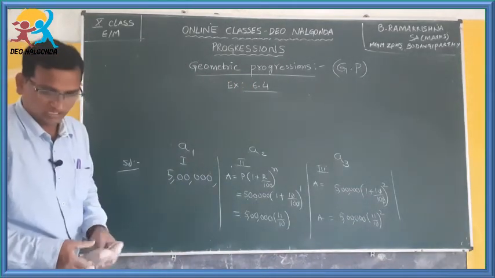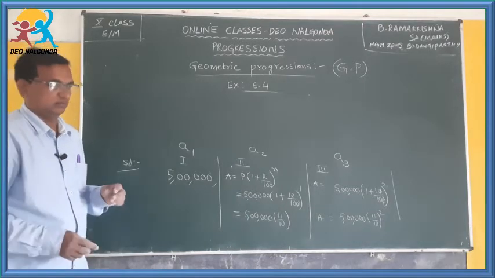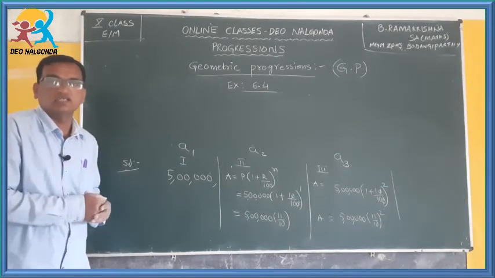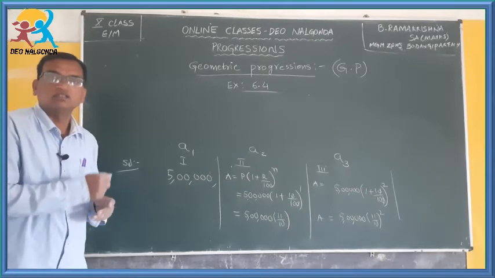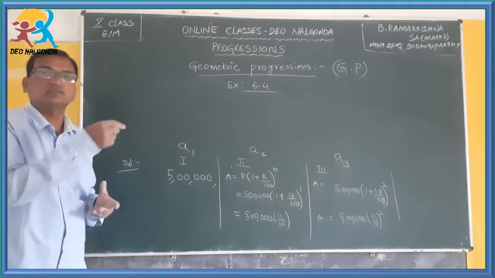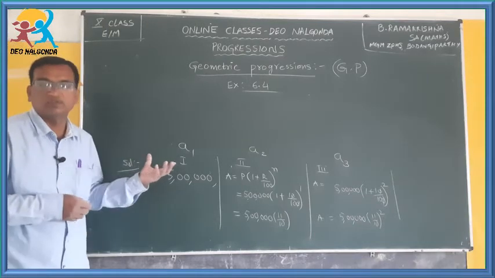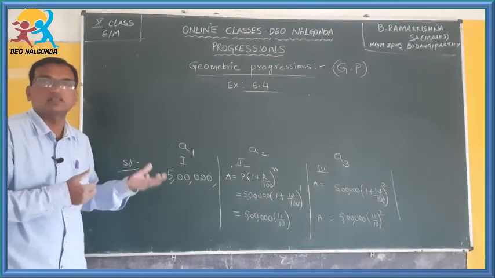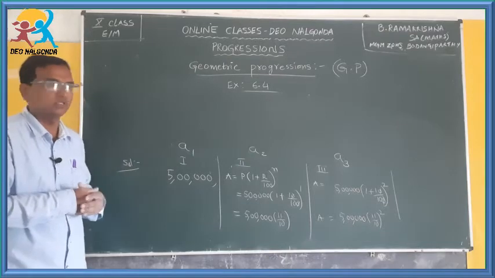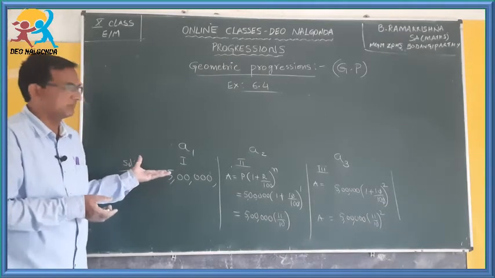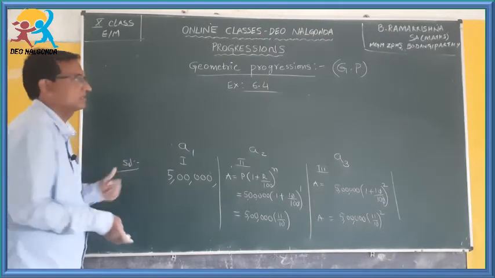Now how do we tell whether a list of numbers forms a GP or not? You have to find the common ratio between any two successive terms. If they are equal, then you can tell that it is in GP. Now what are we required to find? Just the same, you have to find the common ratio.